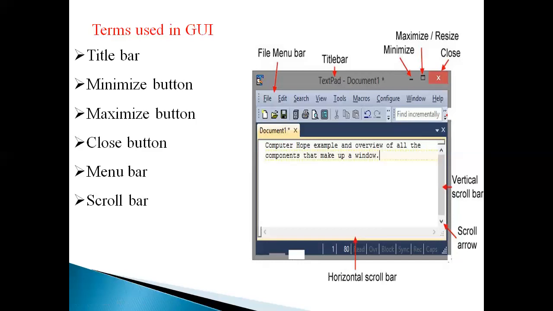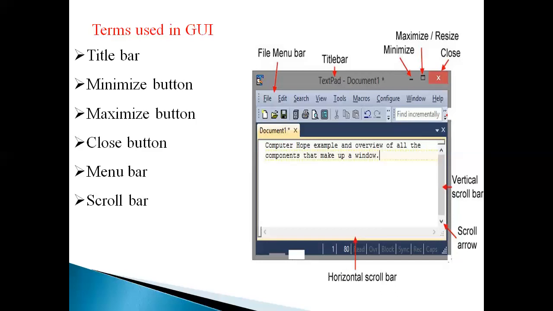The next one is maximize button. We can also call it the resize button. The window can be made full screen by clicking this square button. So the square button is a maximize button. Now this button gets converted into restore, and it is indicated by the double square. When we click the restore button, the window gets its previous size. So that is a maximize button or resize button.